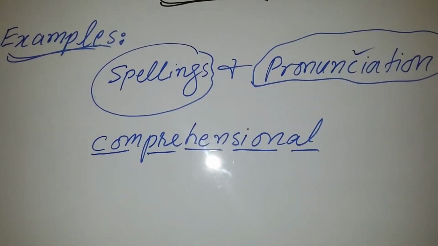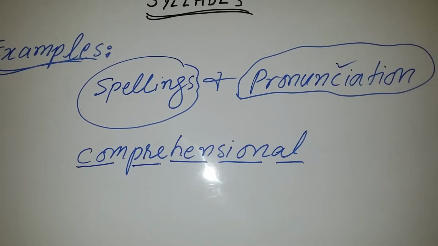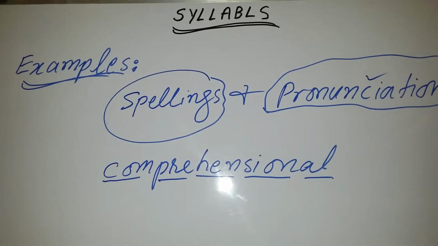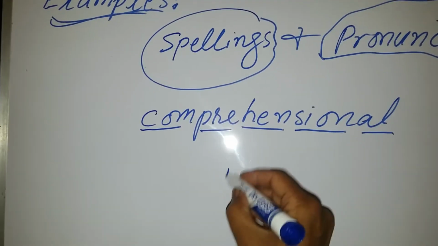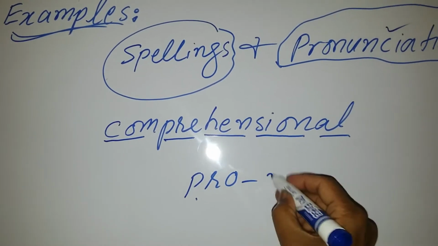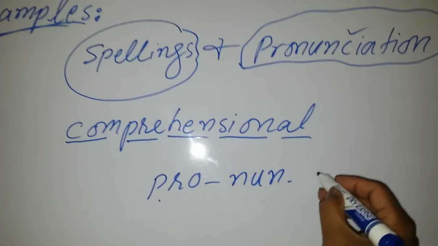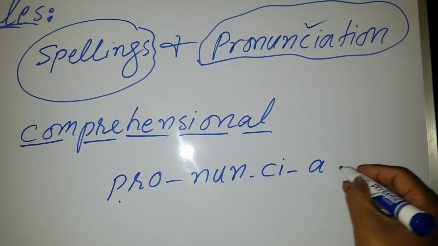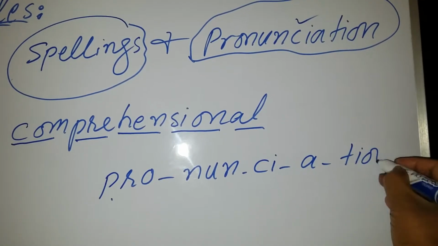Similarly, look at this one word. This is written pronunciation. Now, if you know the syllable system, you can pronounce this word in a correct way. For example, pro, nun, ci, a, tion.